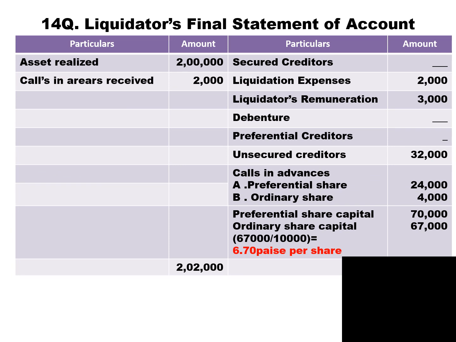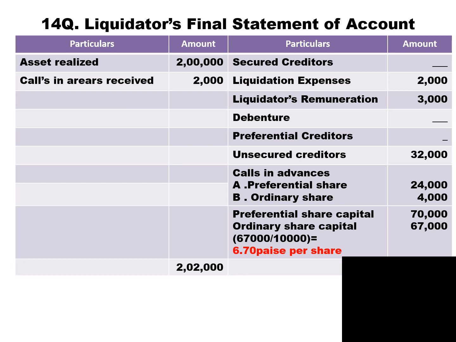So here we have assets realized 2 lakhs and then we have calls in arrears received 2,000. We assume that calls in arrears has been received at the time of liquidation. So total receipts is 2 lakh 2,000.